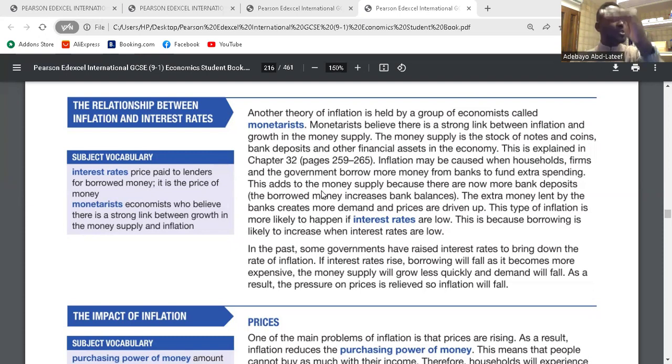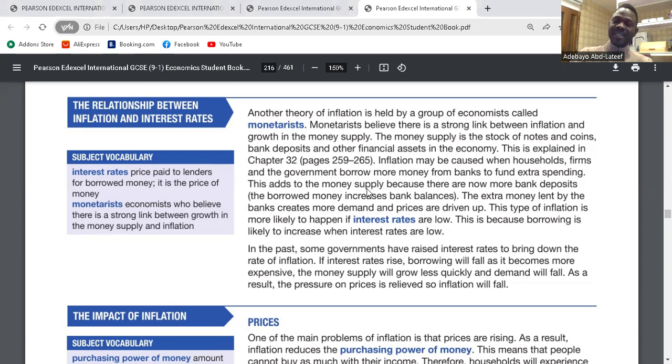So that would reduce spending, purchasing power, disposable income. All these things will stop. As a result of that, demand for inflation would reduce. That's the relationship. Do you get it? Yeah. Are you sure? Should I explain again or it's clear?